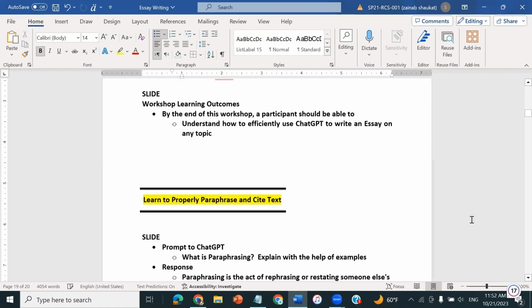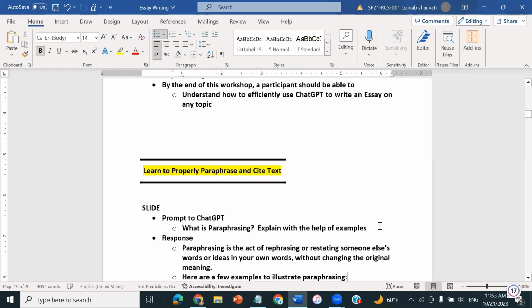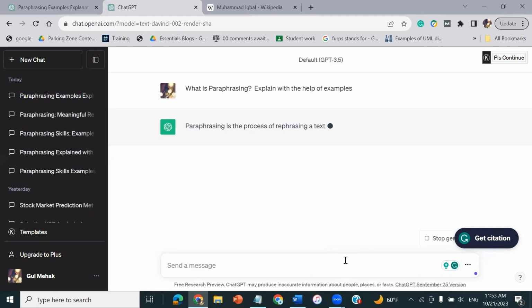To understand paraphrasing, we all know this thing that for writing, it is very important thing that we need to learn how to paraphrase a text. Paraphrasing plays a very important role while writing anything. Either it comes to scientific writing, journal writing, anywhere, it is very important. So for you, I have written a command, what is paraphrasing, and explain with the help of example. So let me paste this command to the ChatGPT and see what response we get from ChatGPT.